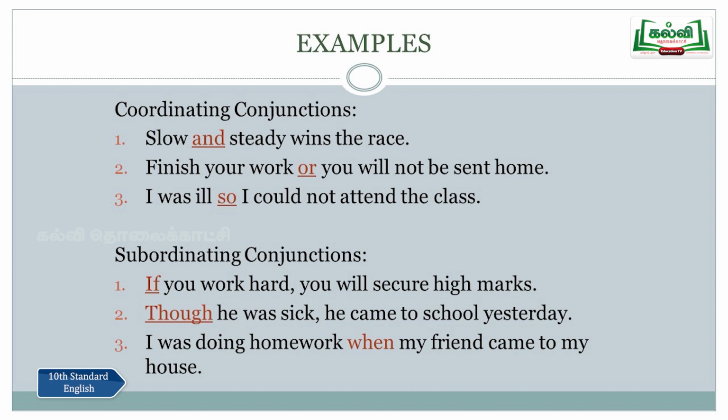The third example: I was doing homework when my friend came to my house. "I was doing homework" is the main clause. "When my friend came to my house" is a subordinate clause. Here, "when" is a conjunction. As it is used to introduce a subordinate clause, it is known as the subordinating conjunction.